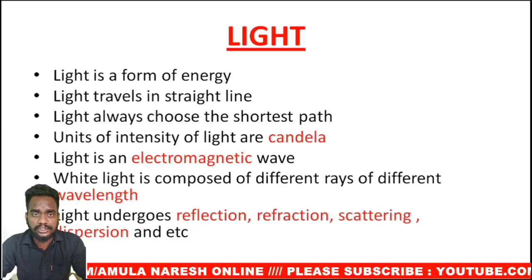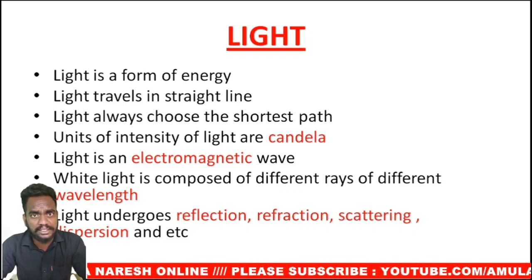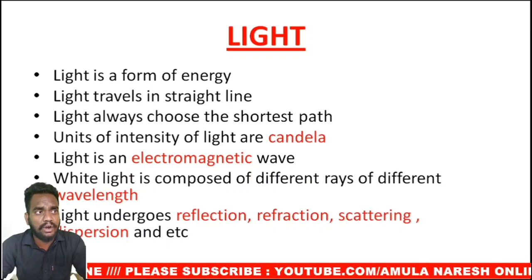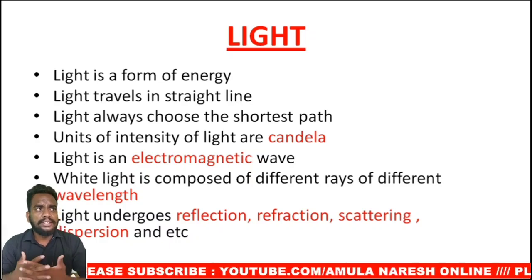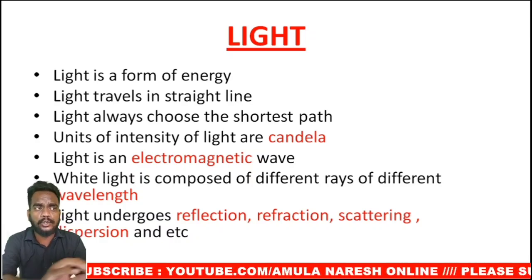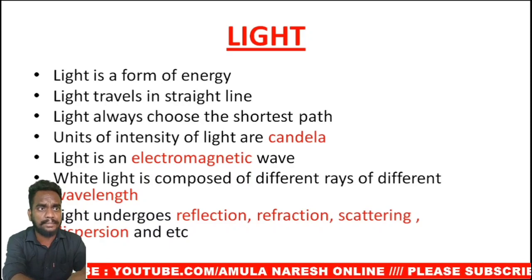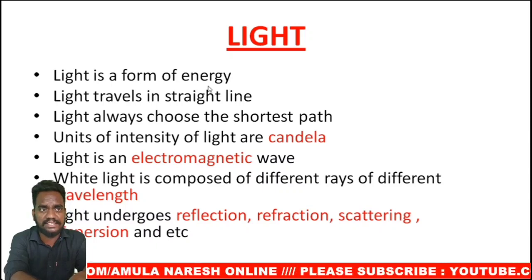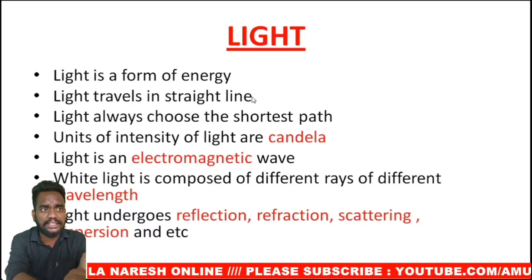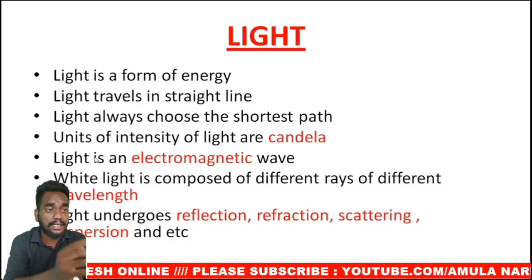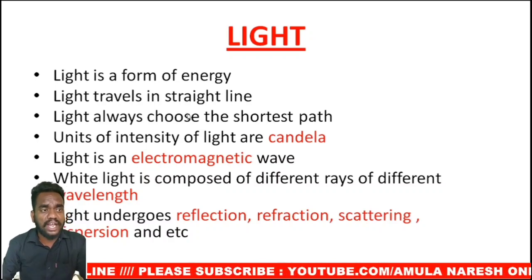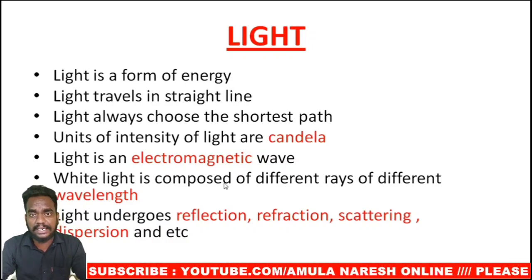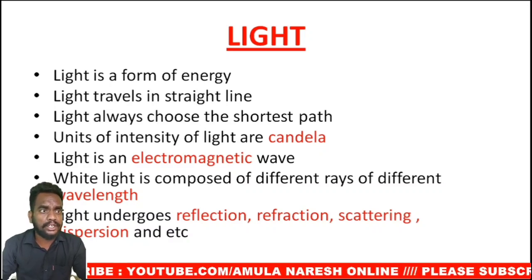Apart from that, it also has dual nature, that is wave nature as well as particle nature, but it travels in a straight line in the form of waves. Light always chooses the shortest path to cover. This was first demonstrated by Fermat, hence it is called Fermat's principle. Fermat's principle states that light always travels in a straight line, and the unit of intensity of light is called candela. So how bright the light is can be given by a unit called candela.